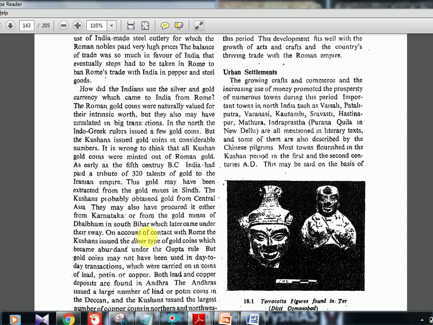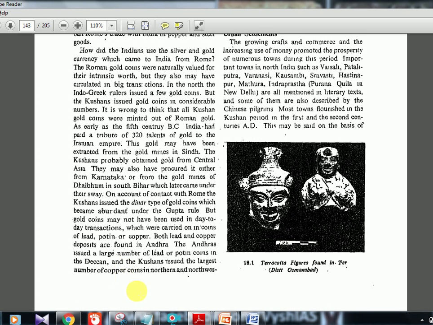On account of contact with Rome, the Kushans issued a dinar type of gold coins, because they had interaction with Rome in the Middle East. But gold coins may not have been used in the day-to-day transactions, which were carried on in coins of lead. So day-to-day transactions were happening in lead or copper coins only, but they had all these kinds of coins also. Both lead and copper deposits are found in Andhra. The Andhras issued a large number of lead coins or pottery coins in the Deccan, and the Kushans issued the largest number of copper coins.